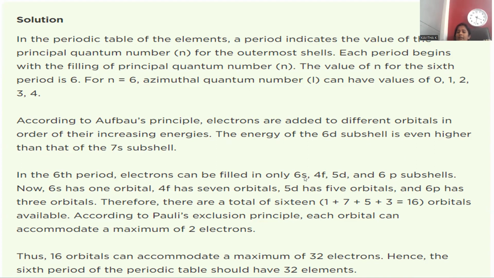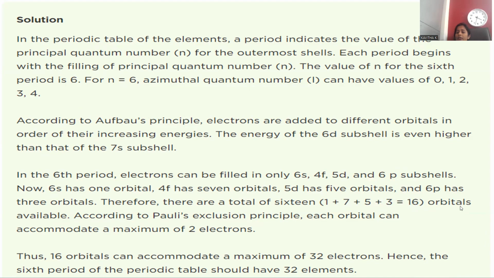Let me count: 1 for S, 7 for F, 5 for D, and 3 for P. So 1 plus 7 is 8, 8 plus 5 is 13, 13 plus 3 is 16. The total possible orbitals for the 6th period is 16.